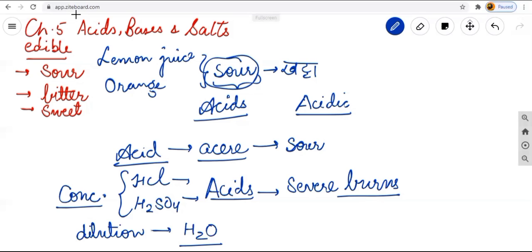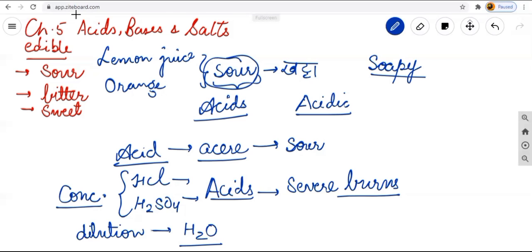I hope I made you understand about the acid. We will study it in detail afterward. Now the next thing is bitter. Bitter means the bases, which are not sour in taste but bitter in taste. When you rub them with your finger, they feel soapy in nature. Soapy means like a soap. When you touch it, it feels soapy.